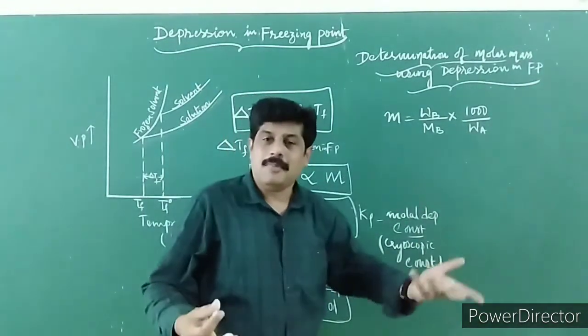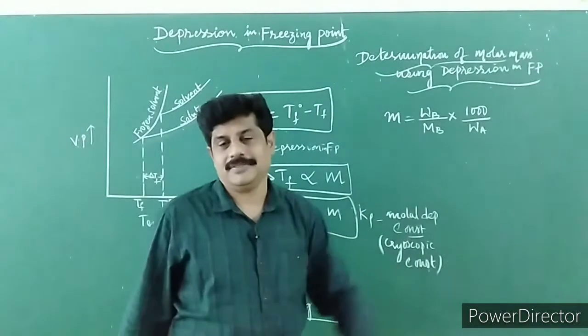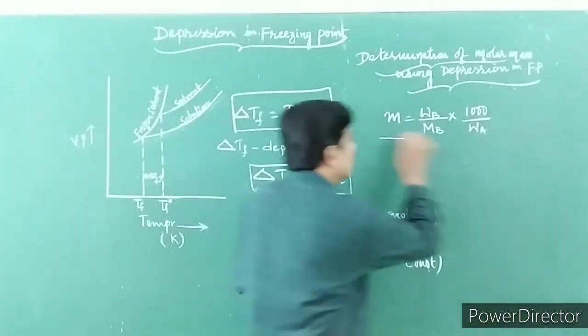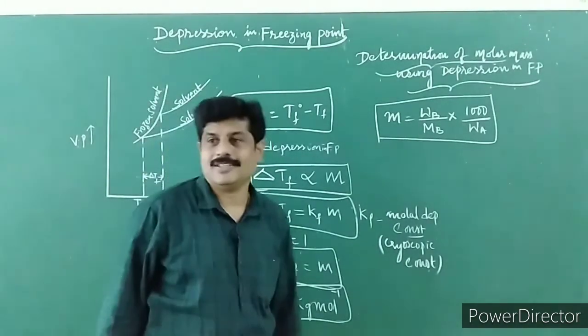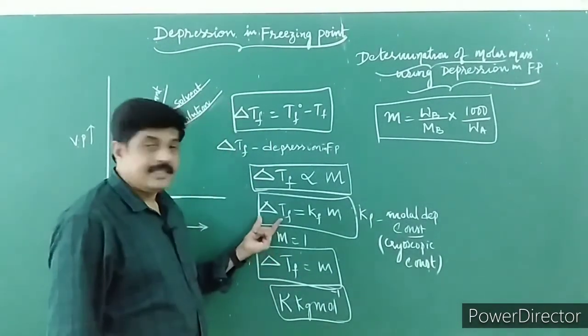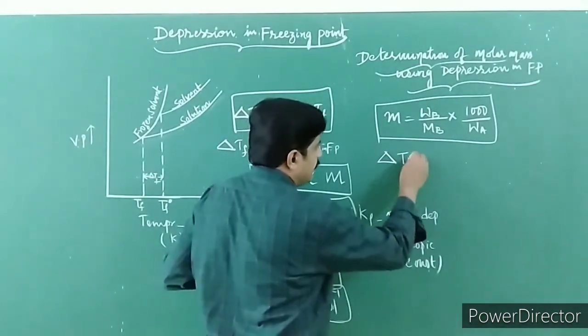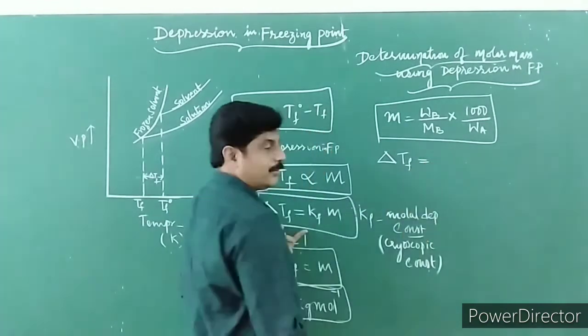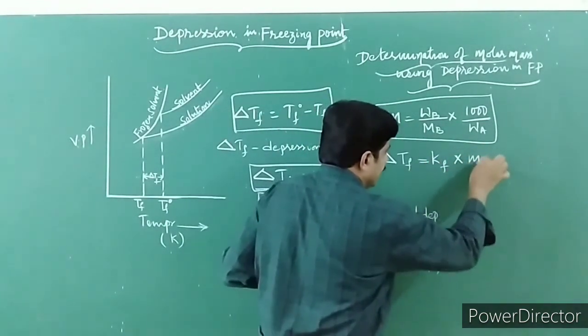What is WA? Mass of volatile solvent. This you already learnt in the first lecture of this lesson. Children, look at here. You know that depression in freezing point is equal to Kf into molality.